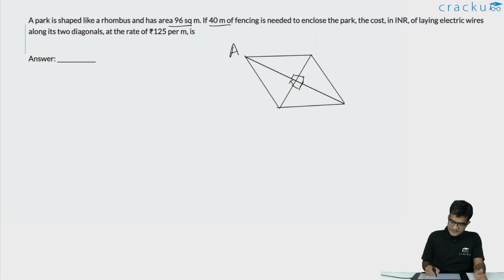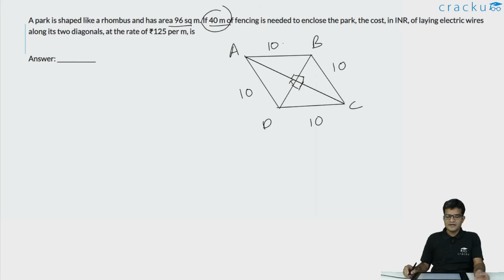Let us assume that this is the rhombus A, B, C and D. As the perimeter is 40 meters, each of the side has to be 10 meters. So this is 10, this is 10, this is 10 and this is 10. Let us assume that the diagonals are of length 2a and 2b, just to make the calculations easy. So the length of one diagonal is 2a and the length of the other diagonal is 2b.